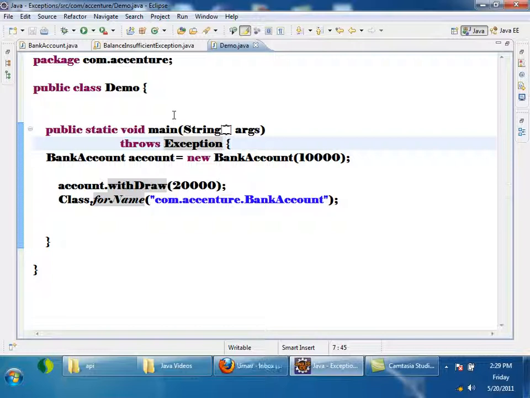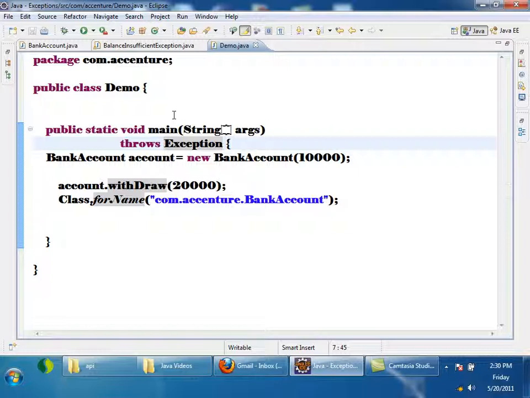After all, I am not catching it. Suppose the exception called X is thrown somewhere, right? It is not at all being caught. What will happen? Will the program terminate or not? Terminate, true or false?